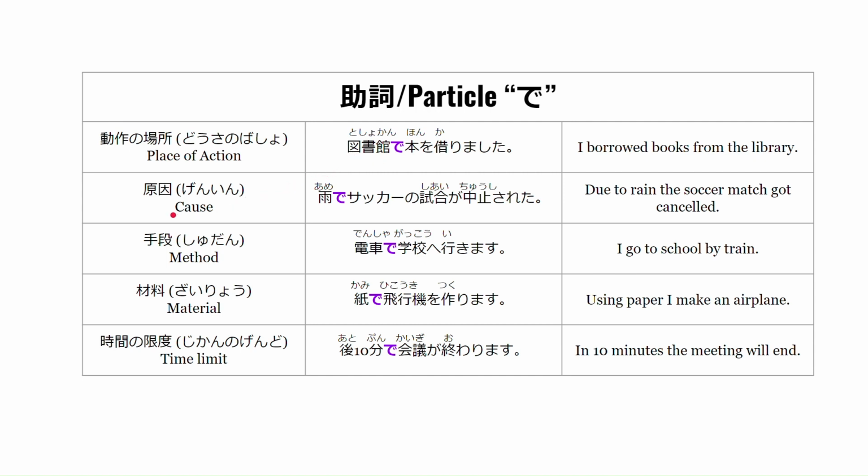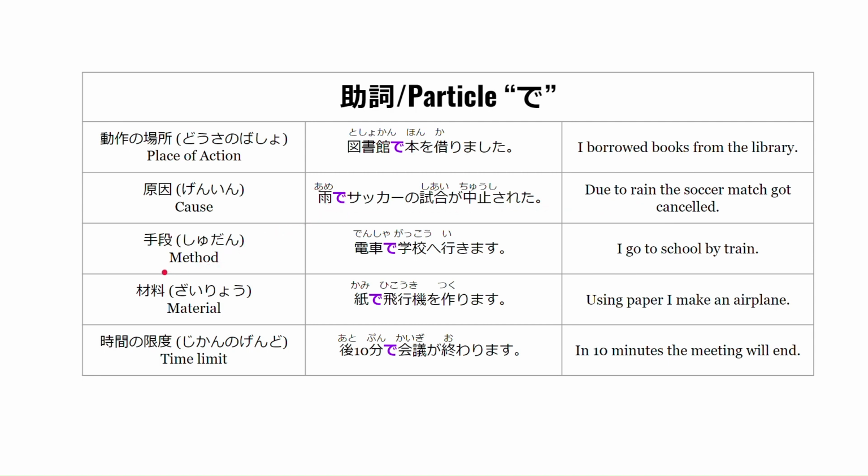Now let's go into cause or 原因。 雨でサッカーの試合が中止された。 This means due to rain, the soccer match got cancelled. 雨で means due to rain. So 雨 is the cause over here, the rain.